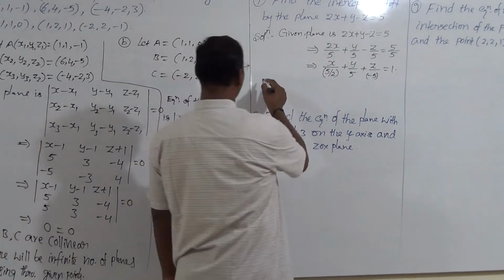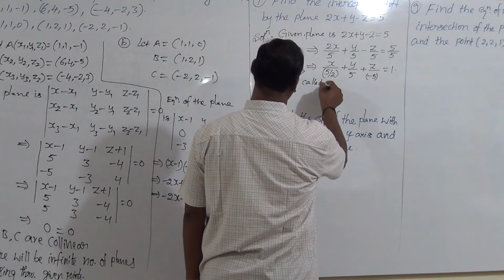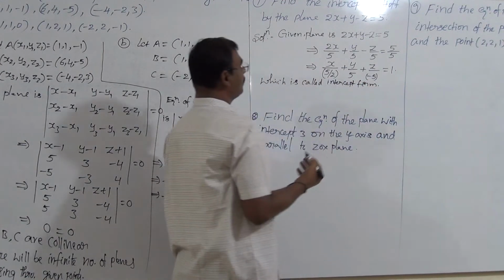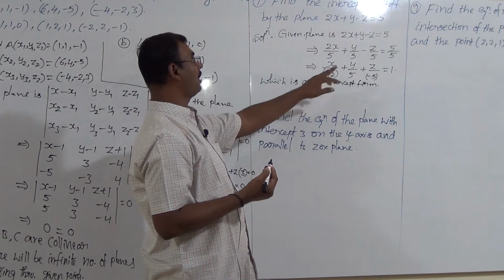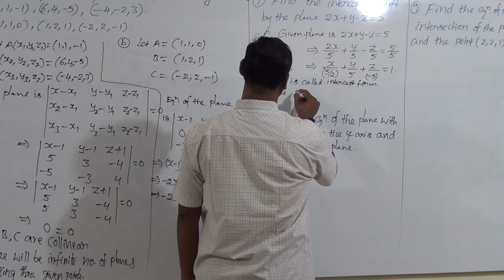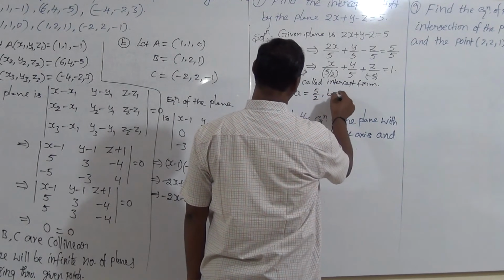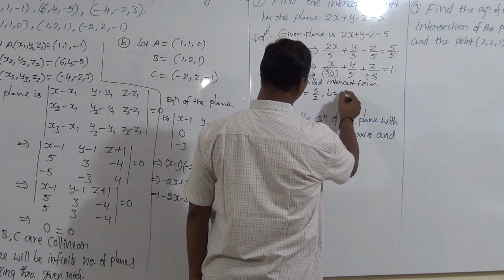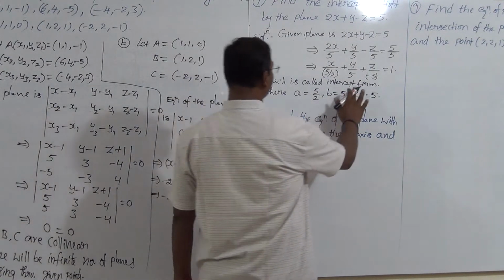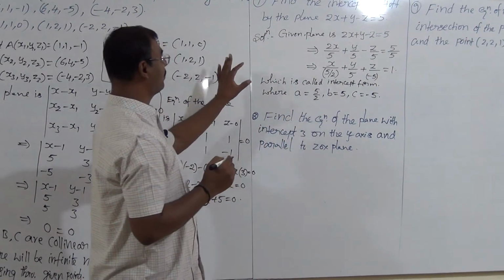Remember all of you, the intercept form is x upon a plus y upon b plus z upon c, where a is the x-intercept, 5 by 2. b is the y-intercept, 5. And c is the z-intercept, minus 5. Remember all of you, this is the intercept form model.